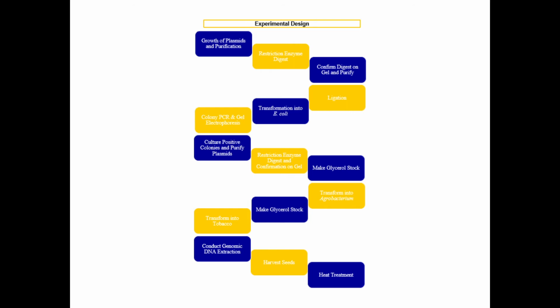We then cultured the positive colonies, purified them again via mini prep, and then we ran another restriction enzyme digest in order to confirm the presence of our insert. Then we made a glycerol stock of this E. coli containing our gene, which we then transformed into Agrobacterium, where we made another glycerol stock of the Agrobacterium containing our expression cassette. And then we transformed this into tobacco via Agrobacterium-mediated transformation. We then conducted genomic DNA extraction to screen for positive lines. We are currently harvesting seeds from those positive lines and will be exposing the lines to heat treatment.